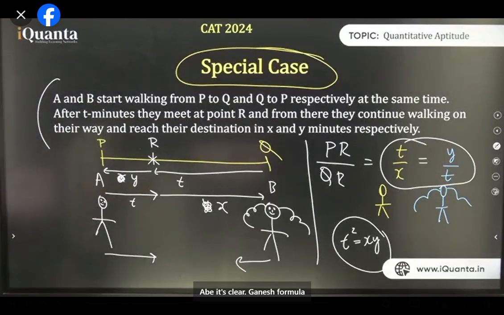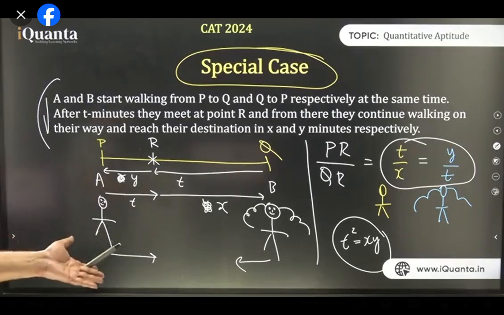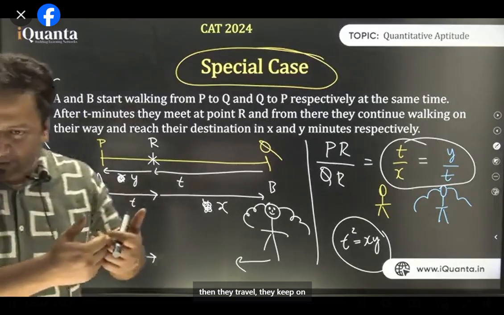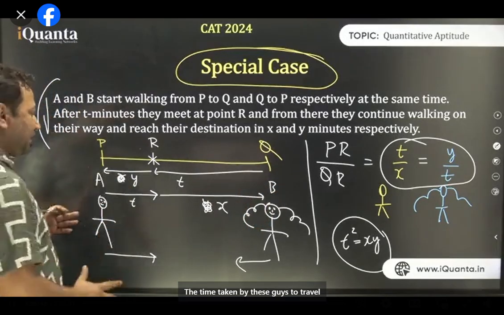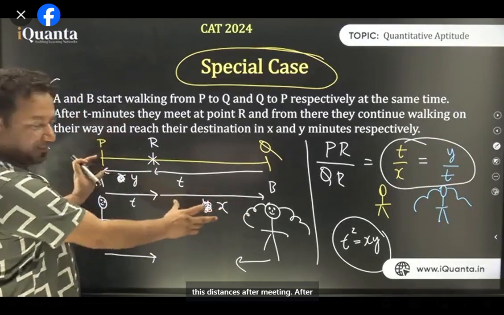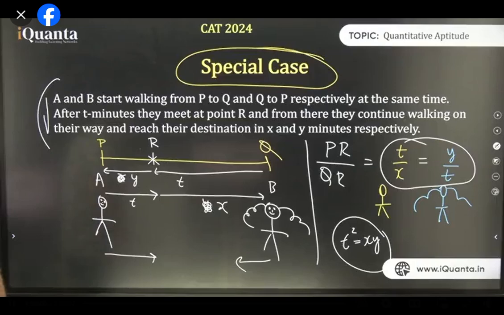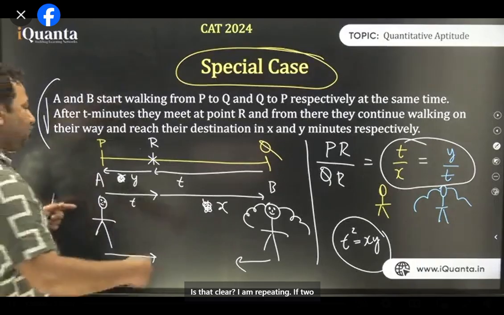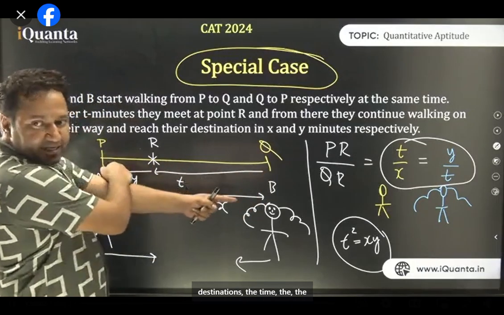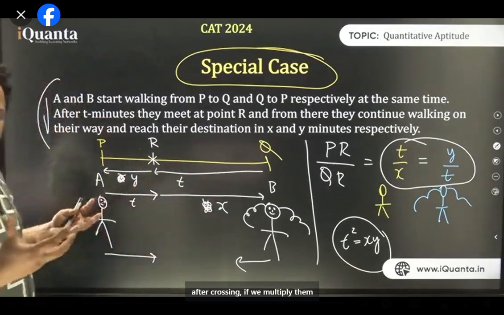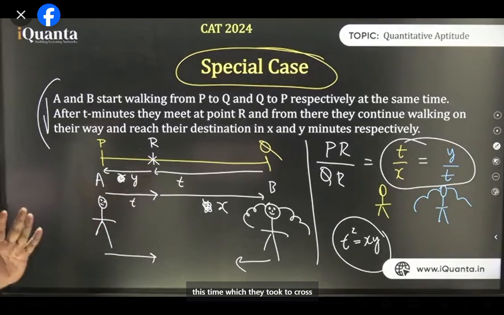Is it clear now? Ganesh, this formula is the same one written here. So if two people come and cross each other, and then they keep on traveling towards their destinations, the time taken by them to travel these distances after meeting is the geometric mean of these two times. I'm repeating: if two people cross each other and move towards their respective destinations, the time taken by them after crossing, if you multiply them and take the geometric mean, we'll get the time which they took to cross each other.